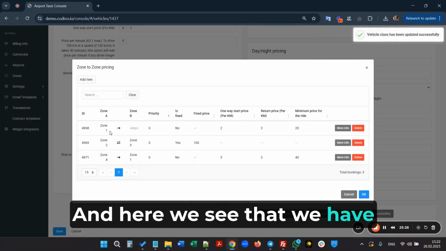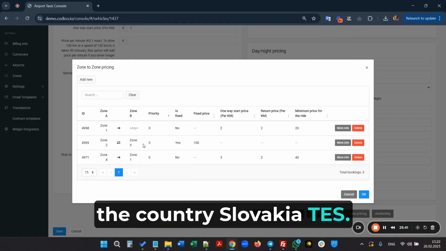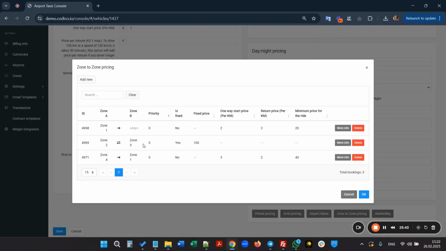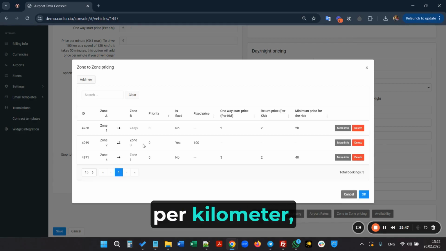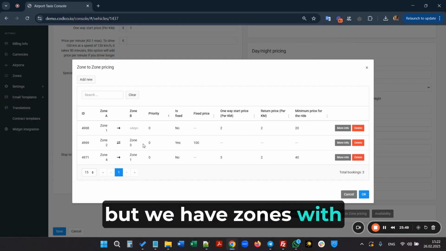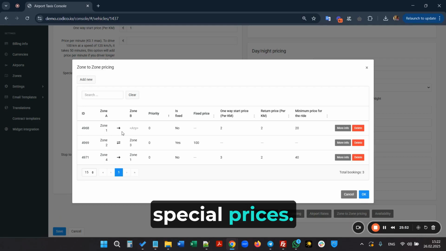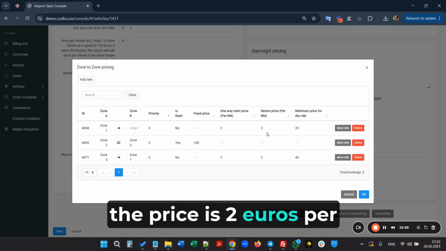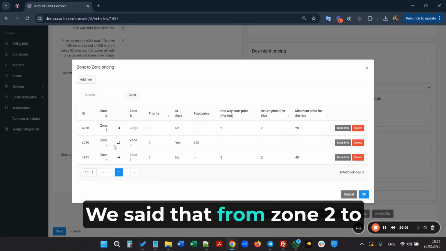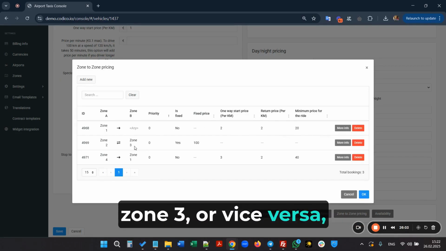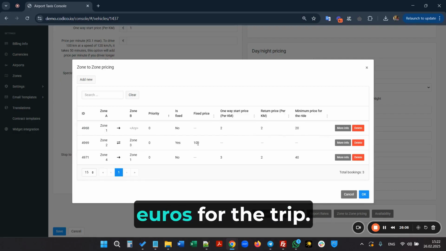And here we see that we have the country Slovakia. In this country, the base price is 1 euro per kilometer, but we have zones with special prices. We said that from zone 1 to anywhere, the price is 2 euros per kilometer with a minimum of 20 euros. We said that from zone 2 to zone 3, or vice versa, the fixed price is 100 euros for the trip.